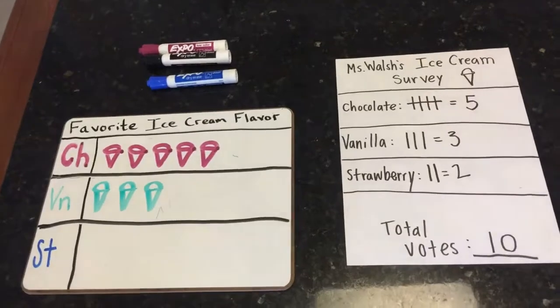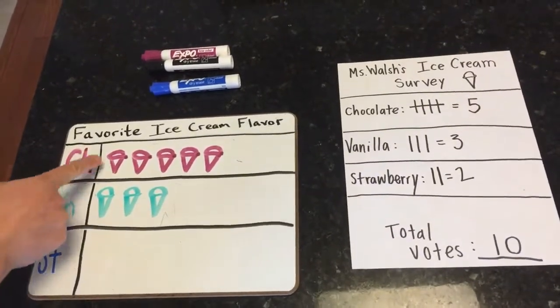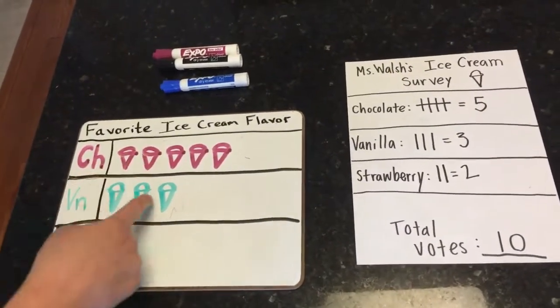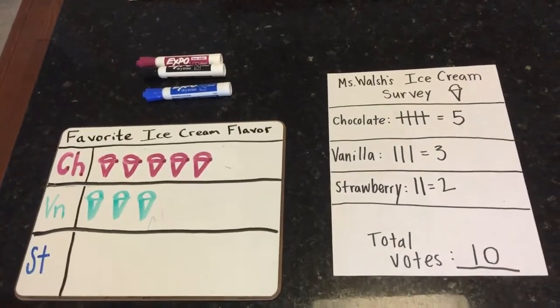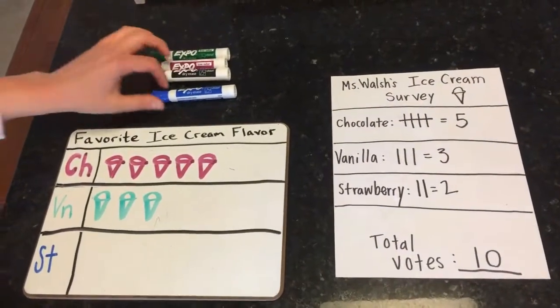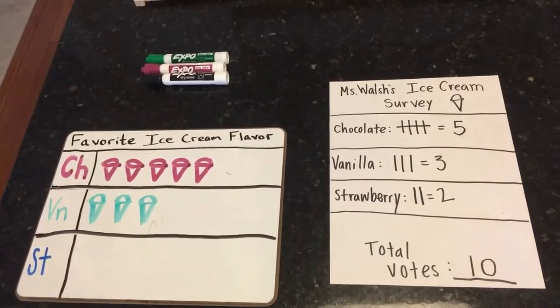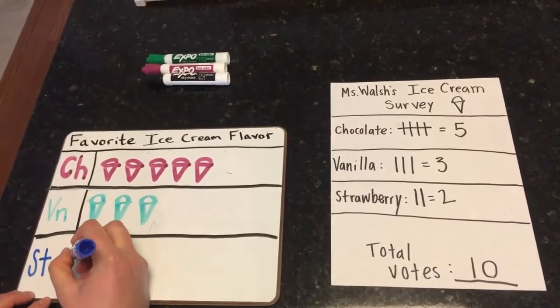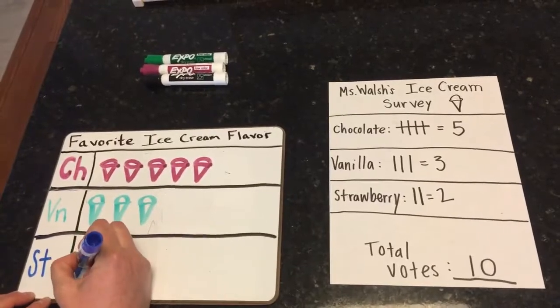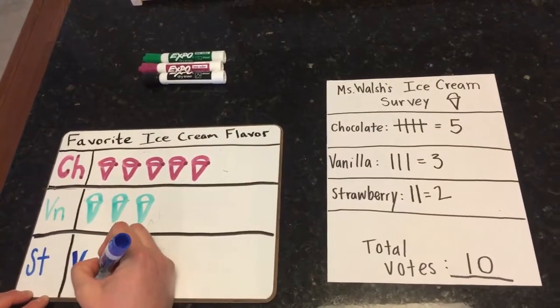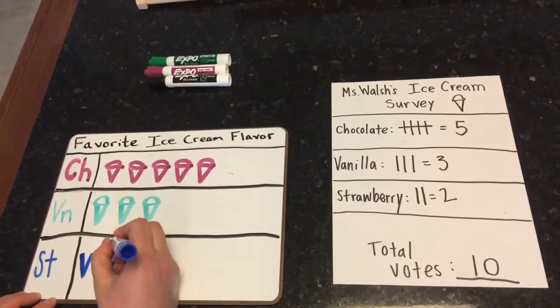I noticed that you're drawing them right in line with the ones above. Yeah, I want them to be in line so I can easily see which one has the most. That's really good. Then I'm gonna draw strawberry. So how many votes did strawberry have? Just 2. So now I'm gonna draw 2 for strawberry. So 1, 2. Then I'm gonna add the tops.